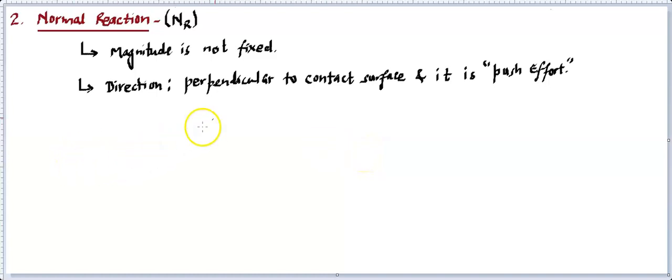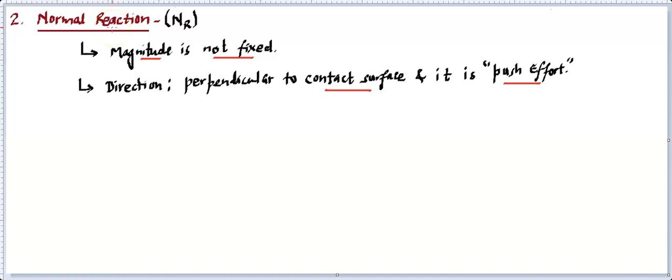So this is how you can find the direction and where the point of action is. A normal reaction acts at the contact surface, and it is a push effort. Its magnitude is not fixed by any formula; that has to be based on the question that you are considering. And its name suggests it's normal, that means perpendicular to the contact surface. Normal means perpendicular. Reaction means it is reactionary in nature.